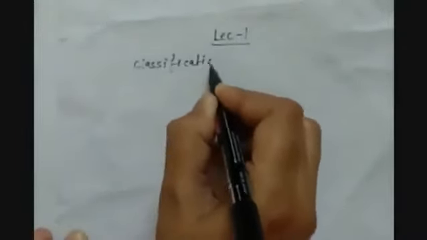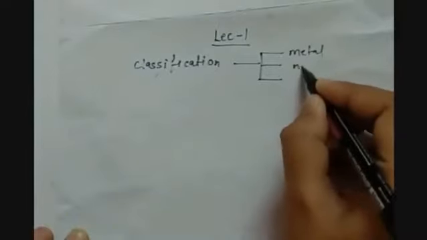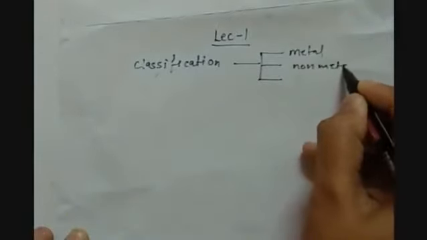Now let us summarize the lecture once. Lecture 1. We started with the classification. The elements are classified into 3 parts: metals, non-metals and metalloids.